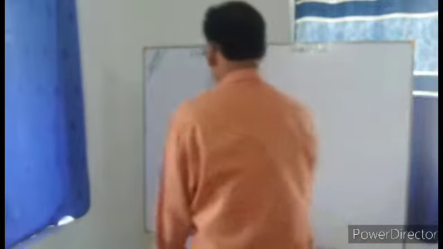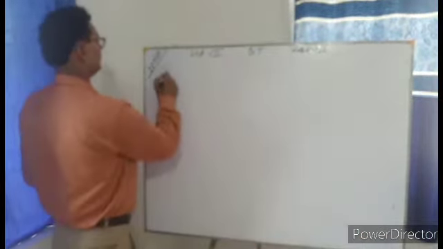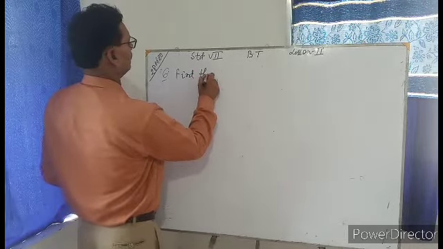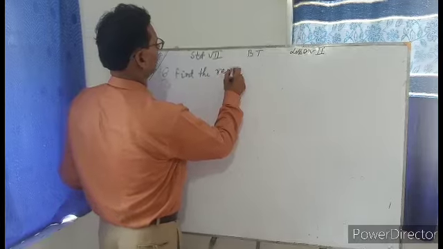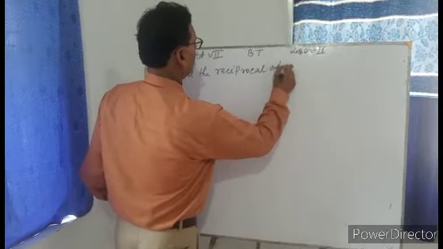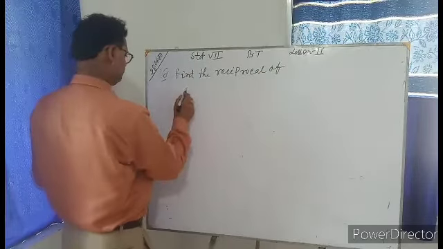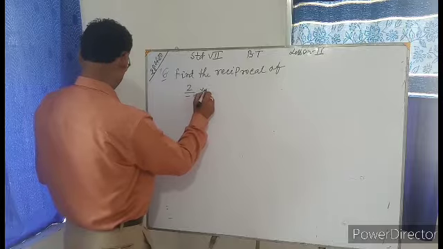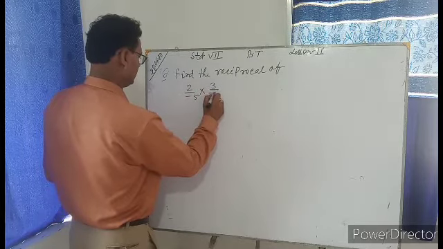Question number 6. Find the reciprocal of 2y minus 5 into 3y minus 7.